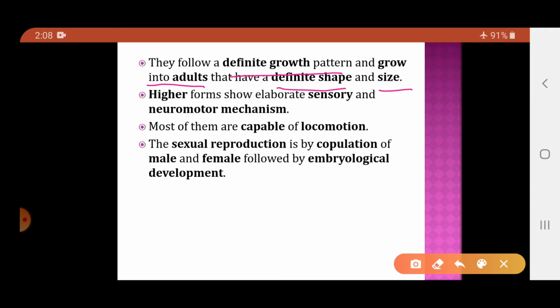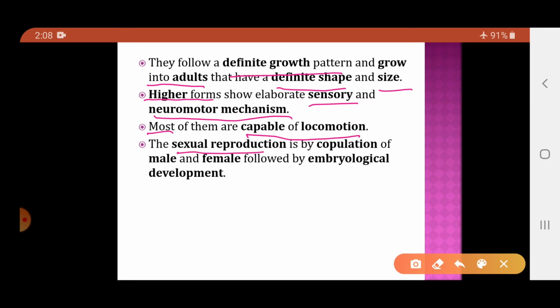Now, the higher forms that are well-developed animals, they show the well-developed sensory and neuromotor mechanism, which means they have a well-developed nervous system as well as well-developed sensory organs, and their muscular system is also well-developed. Most of the animals are capable of locomotion, that is they can move from one place to another.